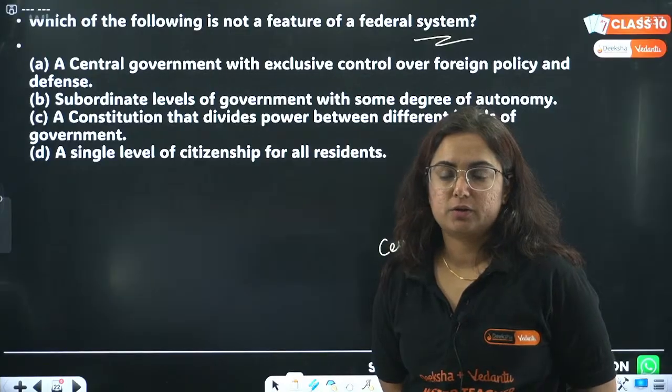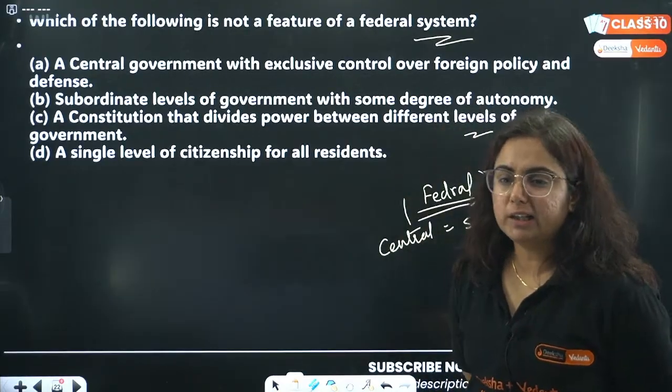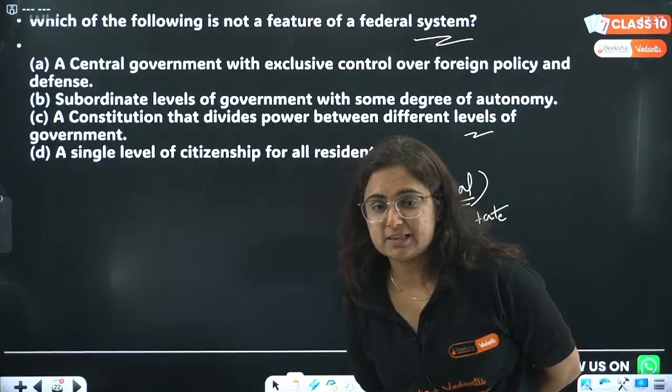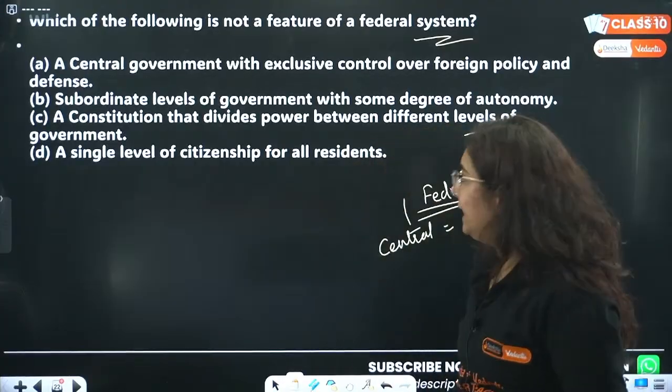Not a feature. Not a feature. No, A is not the correct answer. Okay, I got a correct answer. That's D. Anurag. Very good, Anurag.